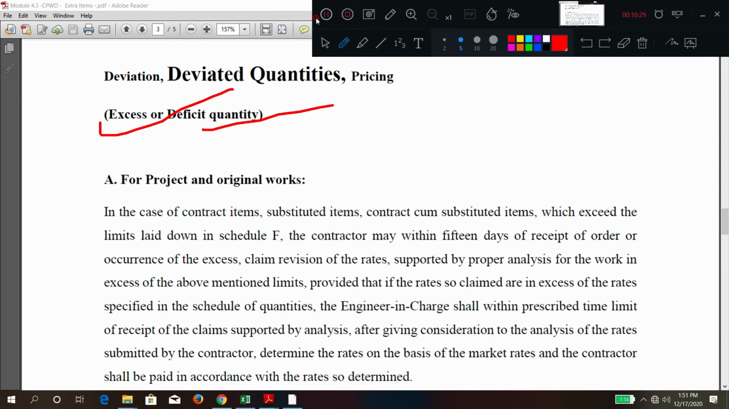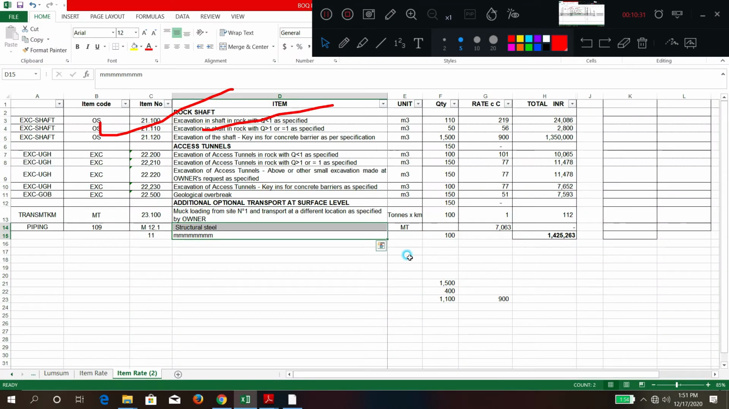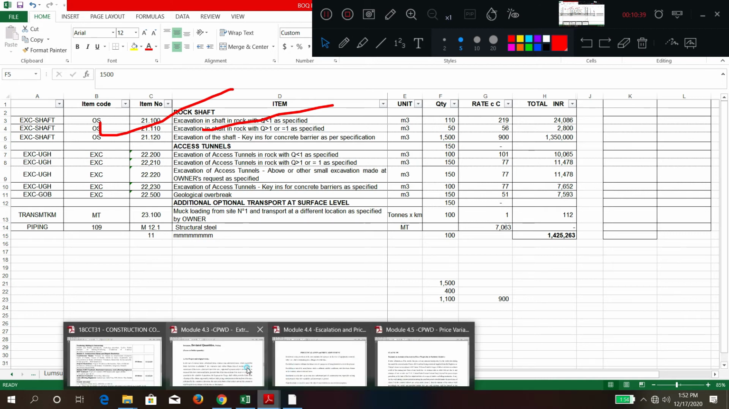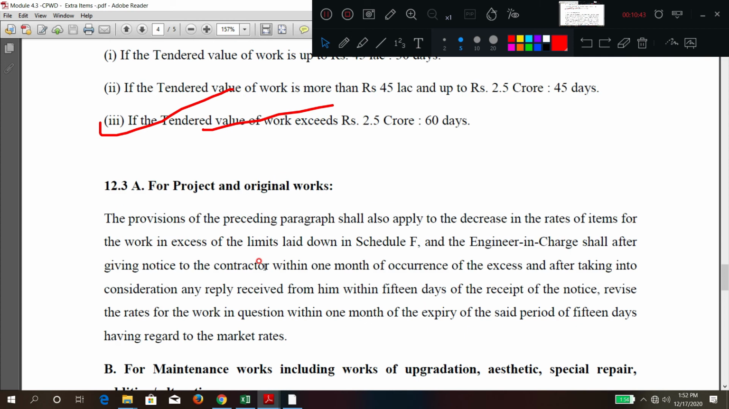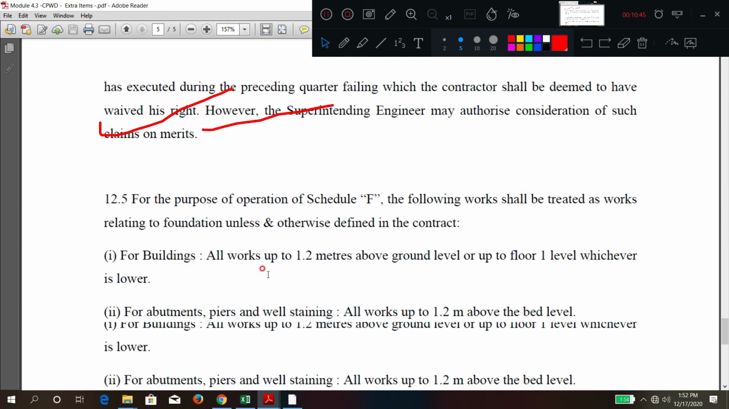Excess means what? If it is 100, suddenly it has become 900. Deficit means what? If it is 1500, suddenly it has become 400. That is the explanation for the deficit and excess quantity. Okay, so these are the explanations.